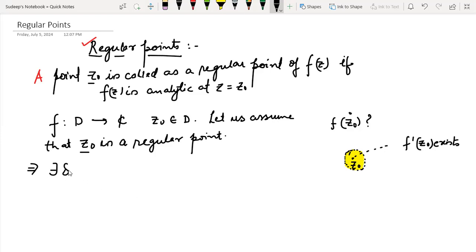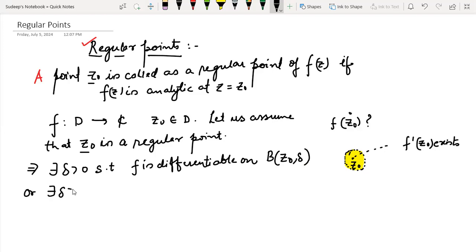That implies there exists some del greater than 0 such that the function is differentiable on the open disk centered at z naught with radius del, or there must exist some del greater than 0 such that f dash z exists for all z belonging to the open disk centered at z naught and of radius del.